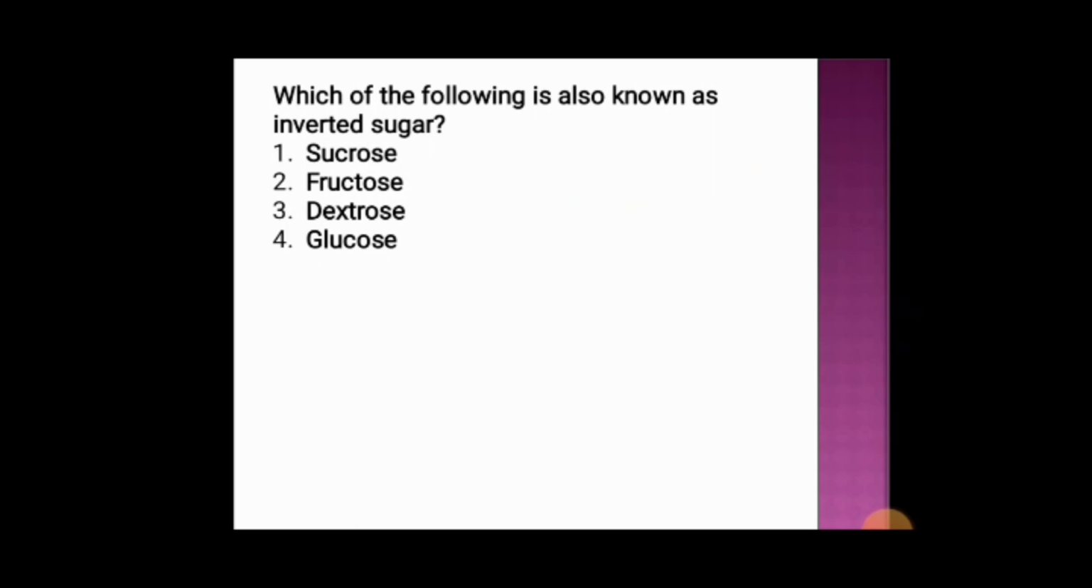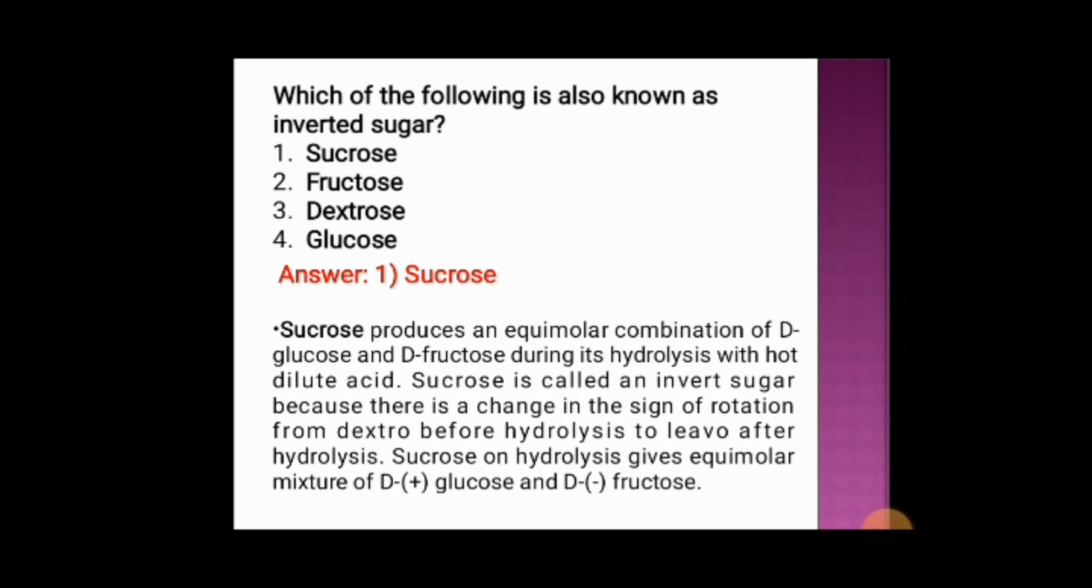Next question. Which of the following is also known as invert sugar? Option 1 sucrose, option 2 fructose, option 3 dextrose, and option 4 is glucose. And the correct answer is option 1 sucrose.